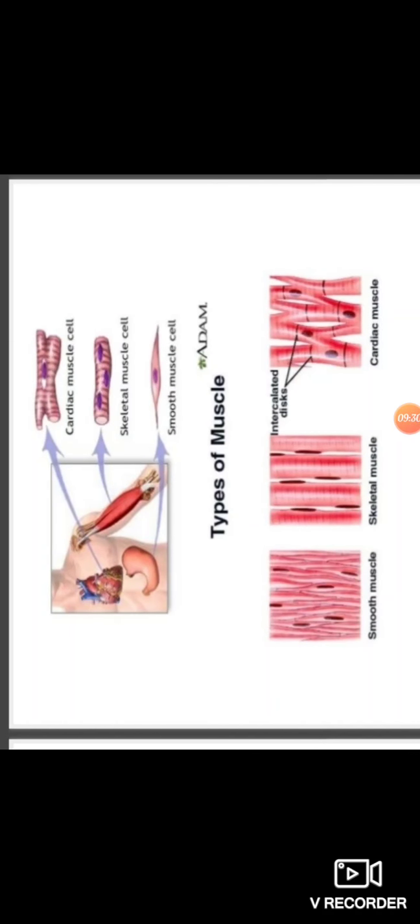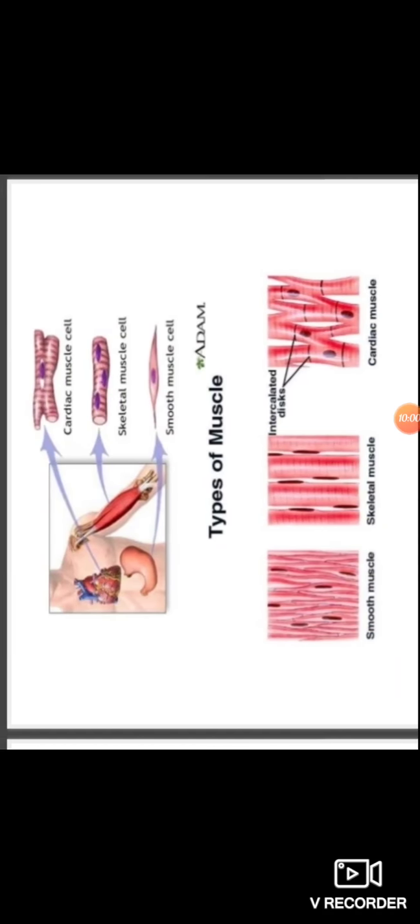Observe here, figure number 2. They are also called striated muscles or skeletal muscles because they are attached to bones, and they help in voluntary movements of the body.